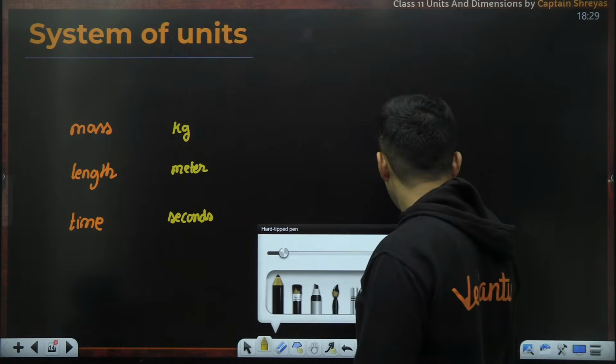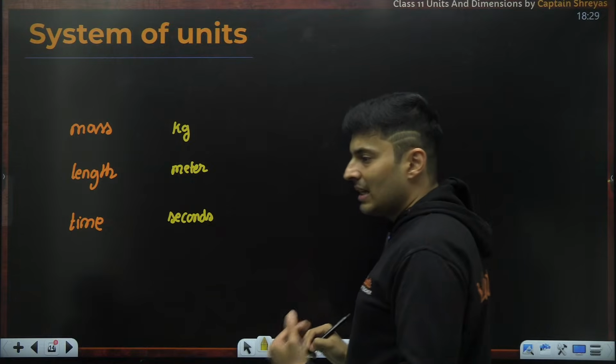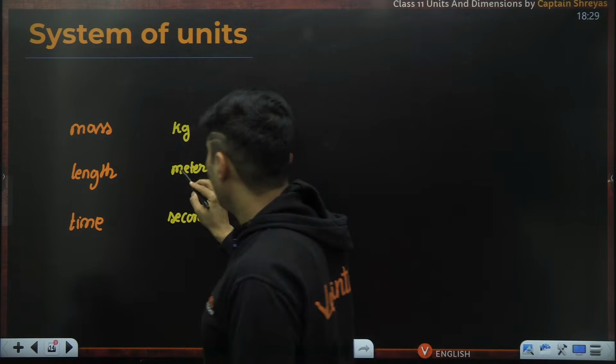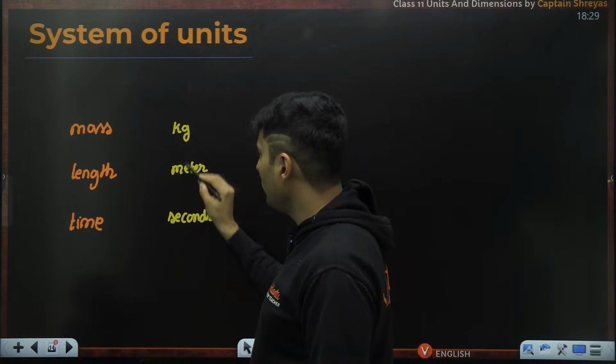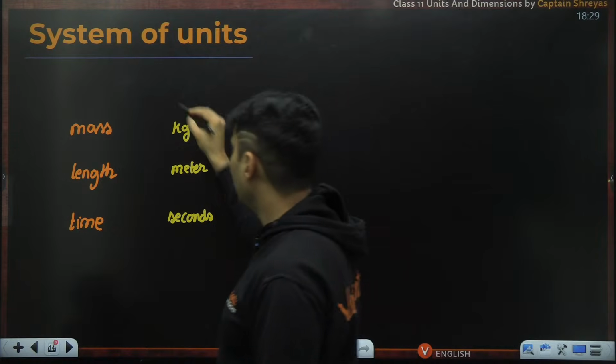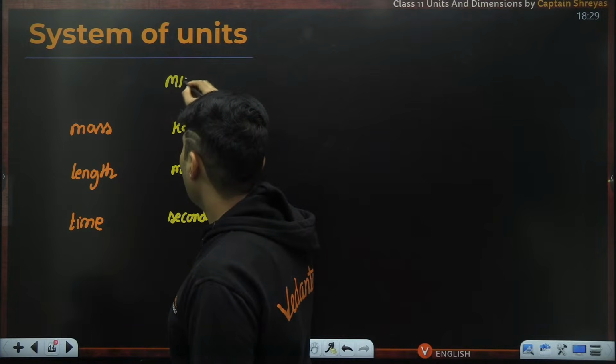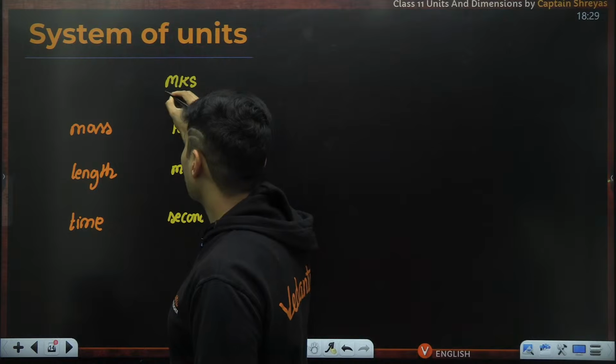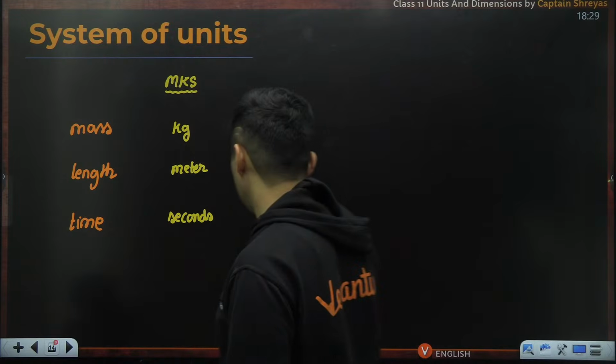This particular way of measuring mass, length and time was also called MKS. M for meter, K for kilogram, S for second. So this was called the MKS system.